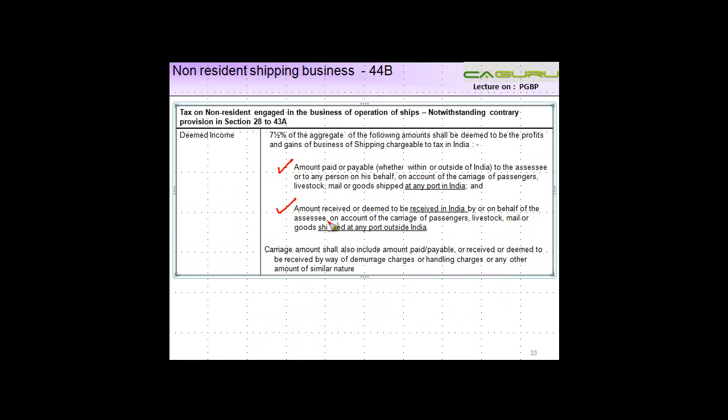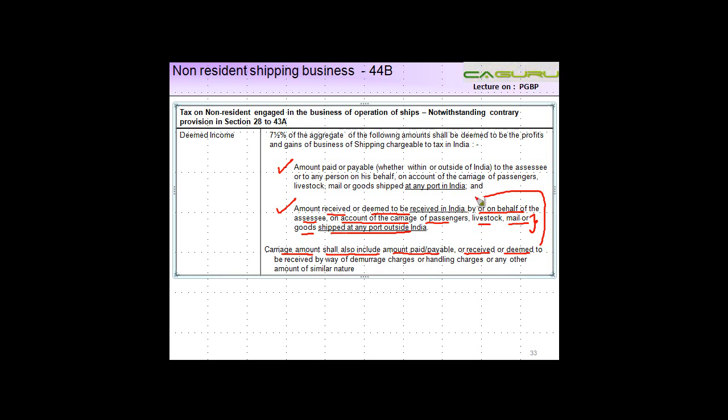Second, amount received or deemed to be received in India by or on behalf of the assessee on account of carriage of passengers, livestock, mail or goods shipped at any port outside India. Again, if you receive or are deemed to receive any amount in India on behalf of this person, on account of carriage of these things shipped at any port outside India, then it is taxable in India. Carriage amount shall also include amount paid or payable or received or deemed to be received.